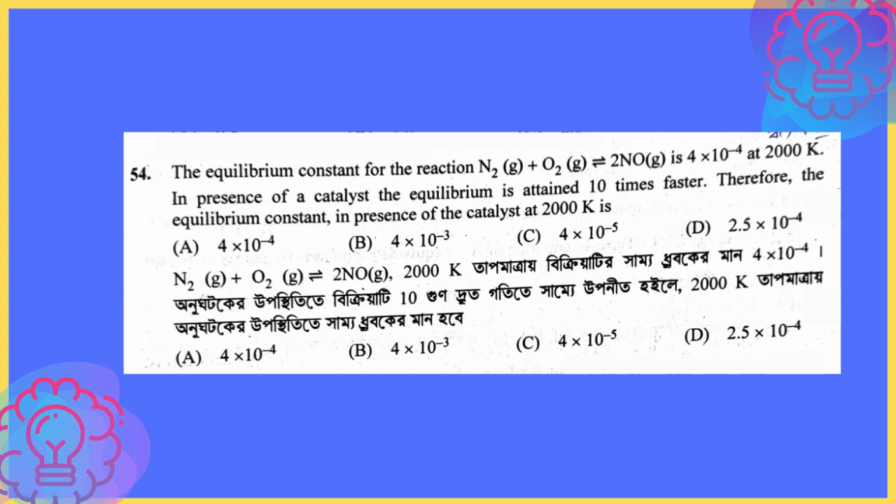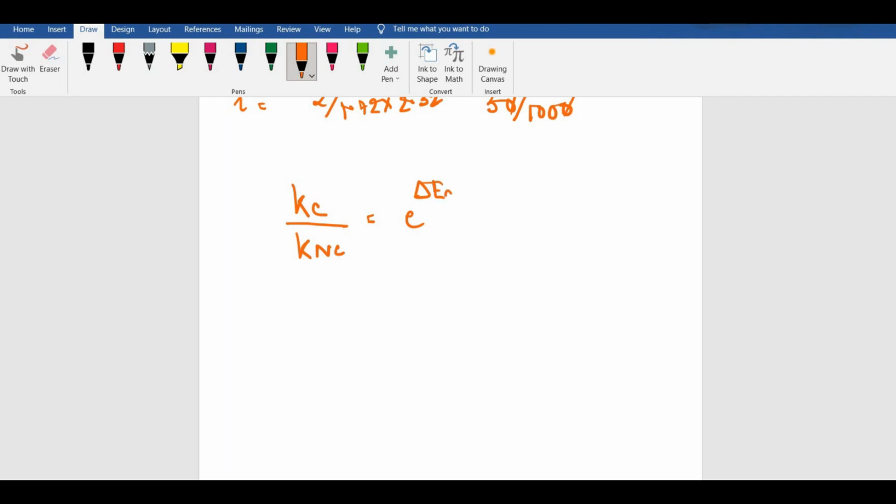The next question is from kinetics, which says that the rate of the reaction in presence of catalyst as compared to not having a catalyst is 10 times. So in the presence of a catalyst, you have an increase of 10 times of the reaction rate, right? Now, what is to be done? So this part has been mentioned as 10, correct?